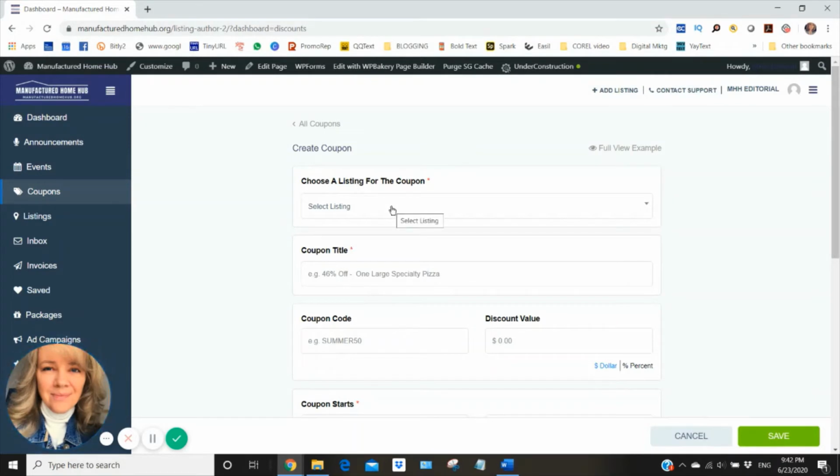Choose a listing for the coupon. I am going to do one for my business called Pensacola Landscaping. Here it is right here. And the coupon title, this is where you put the offer, and this is what's going to be across the image that the coupon is going to use.